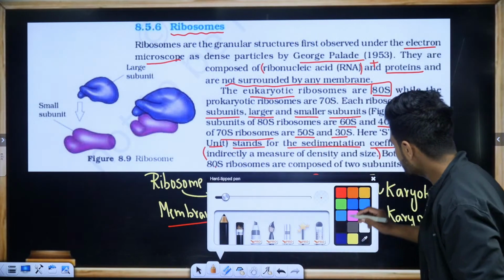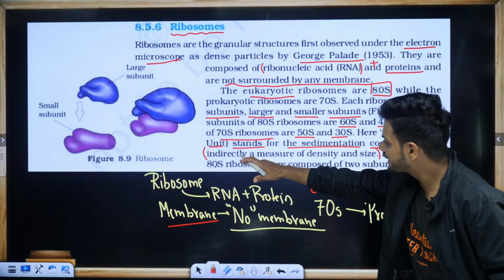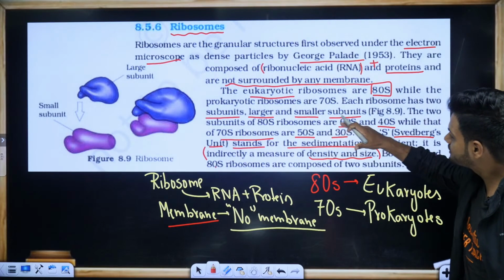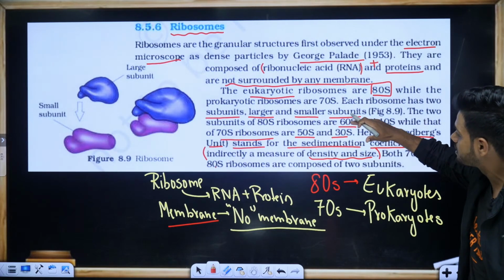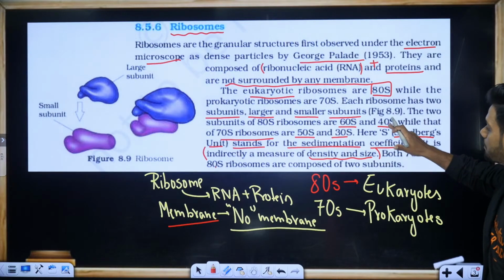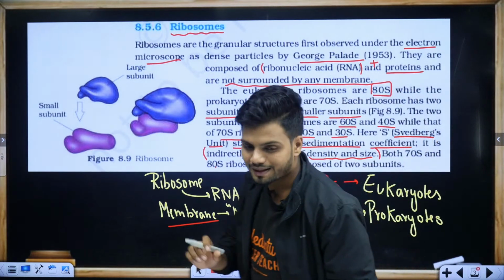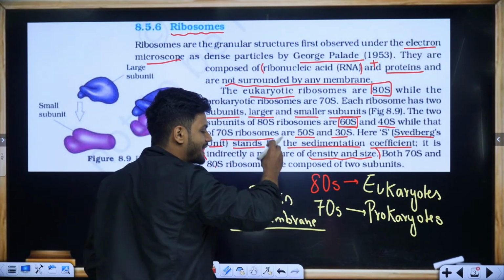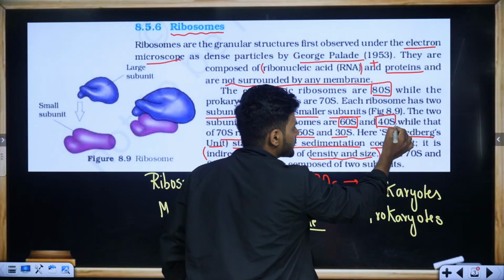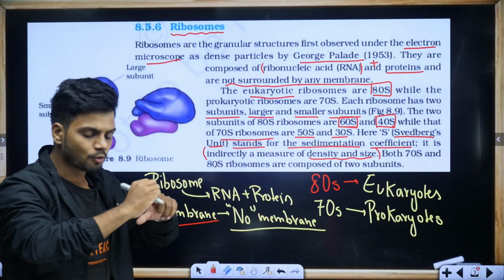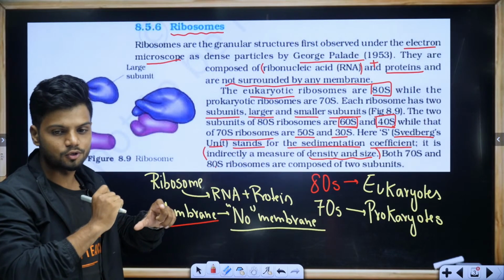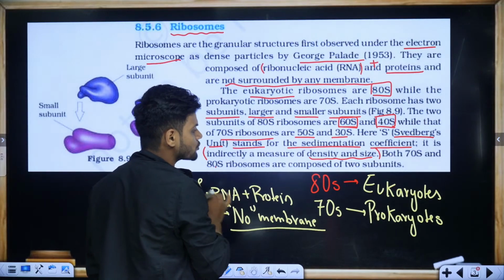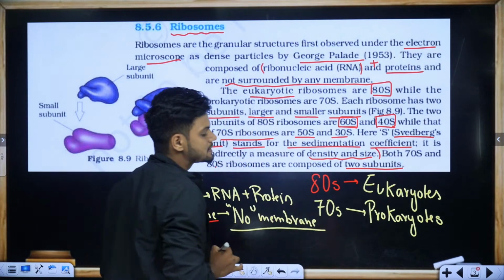Now, what is the measure here? The measure is density, indirectly a measure of density and size. So, can I say the 60S subunit is much larger in size compared to 40S? Yes or no in the chat quickly? It is much larger in size and has more density also. Yes, students. Now, both 70S and 80S ribosomes are composed of two subunits.